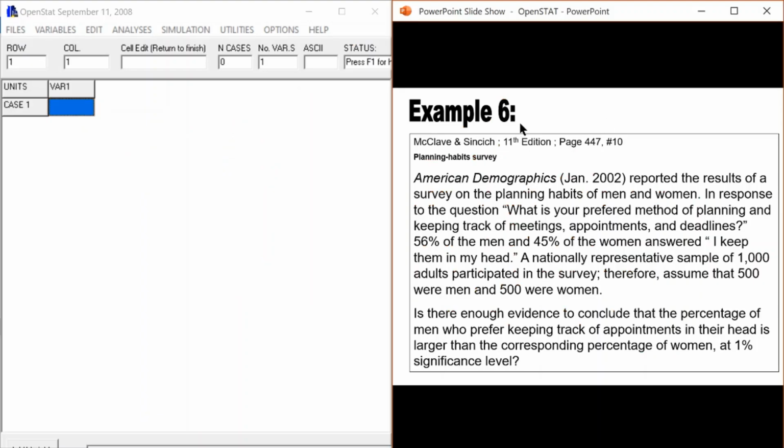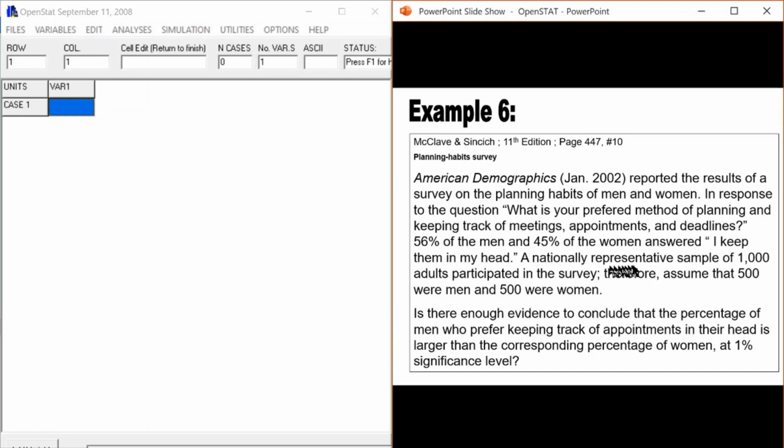Example 6. American Demographics, January 2002, reported the results of a survey on the planning habits of men and women. In response to the question, what is your preferred method of planning and keeping track of meetings, appointments, and deadlines? 56% of the men and 45% of the women answered, I keep them in my head.